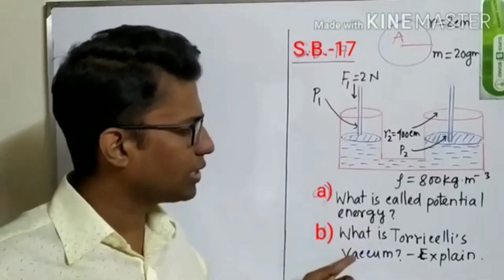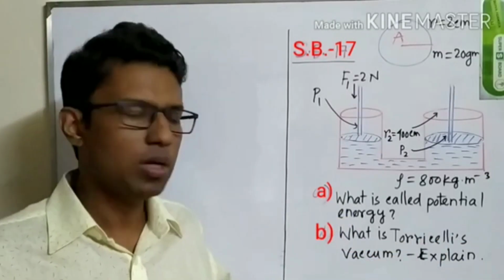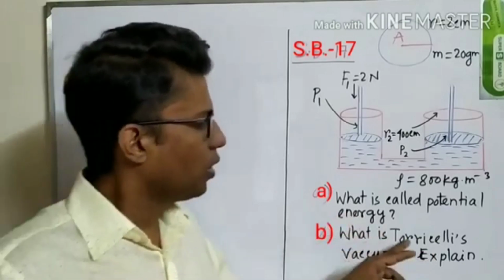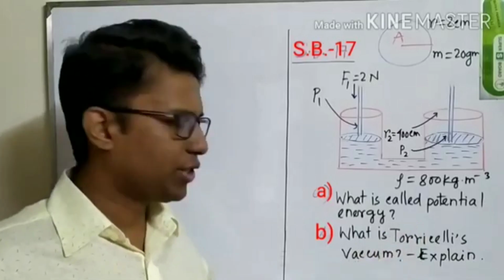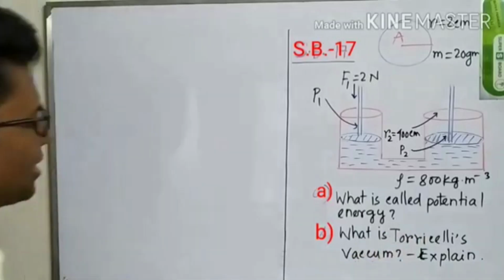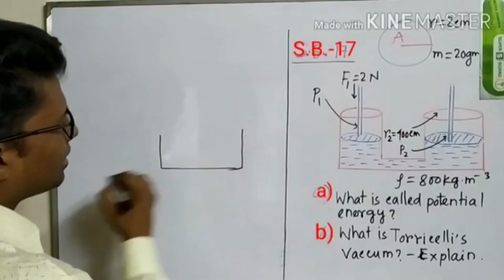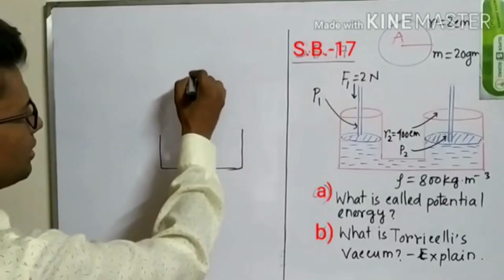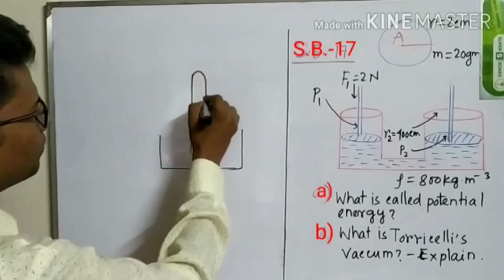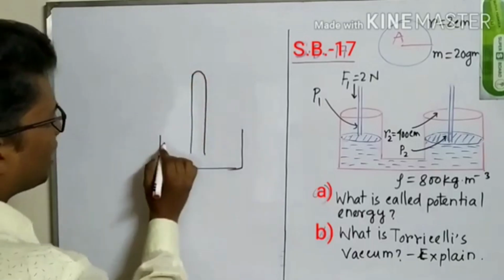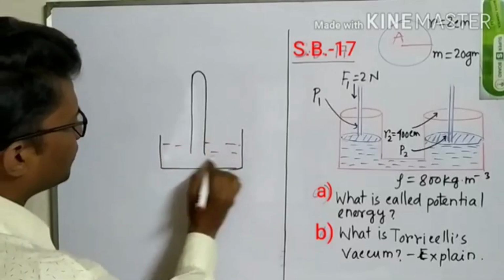So the next question, what is Torricelli's vacuum? This is from chapter number 5. So to answer this question, we must consider Torricelli's experiment. This is a jar and this is the tube. In this jar and tube, there is some mercury.